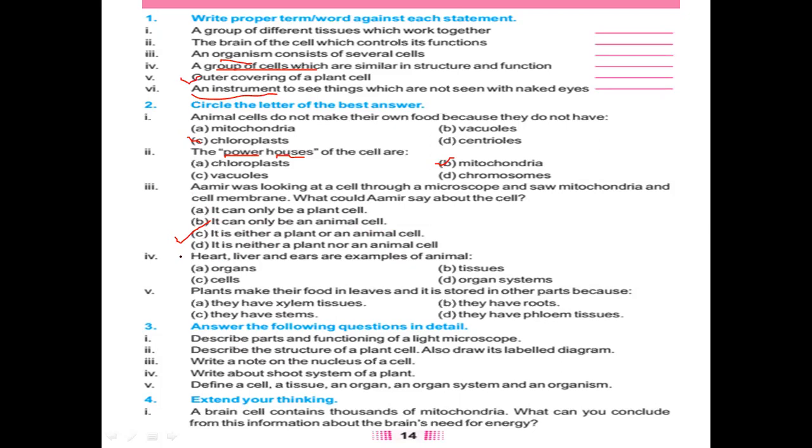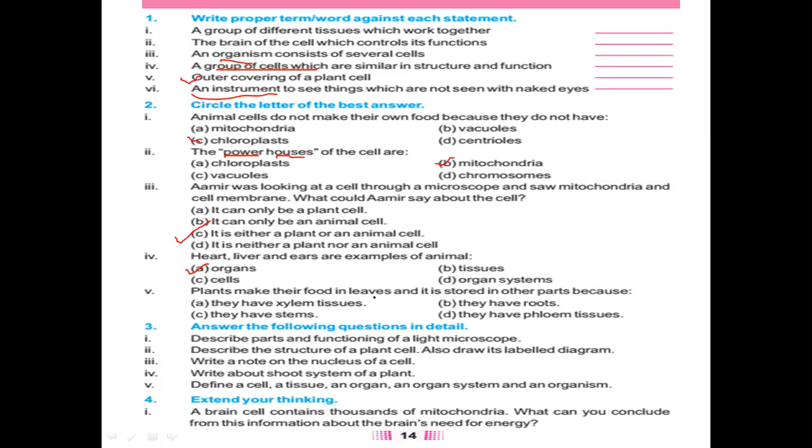Okay, let's talk about the next one. Heart, liver, ears are the examples of what? Cells? These are organ systems, tissues? Yes, these are organs only.